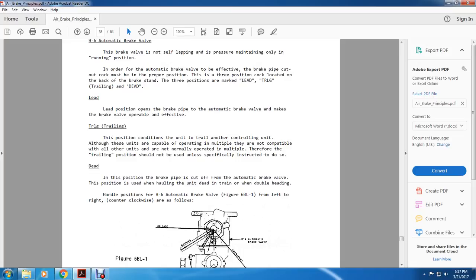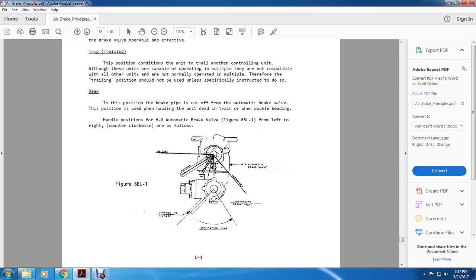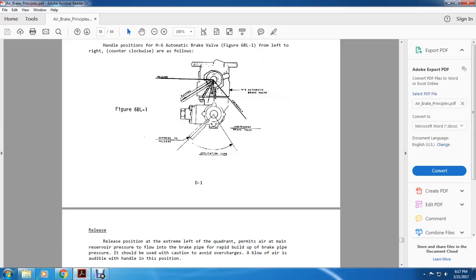The handle positions of the H6 automatic brake valve, figure 6BL1, from left to right, counterclockwise, are as follows: release, running, holding, lap, service zone, and emergency. The independent brake valve has a release, an application zone, and a depress-to-release position.